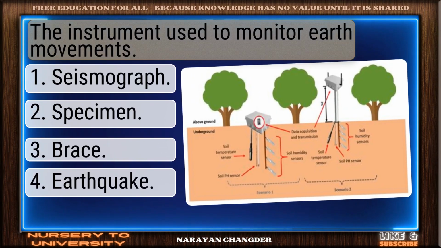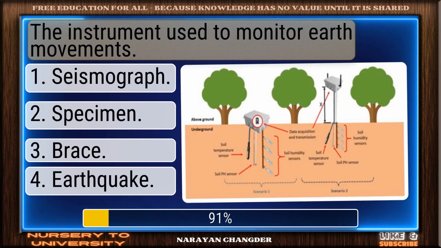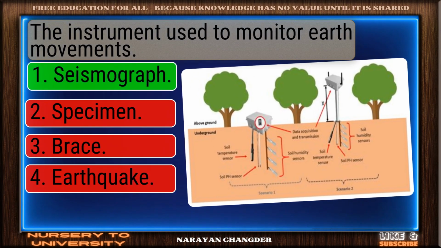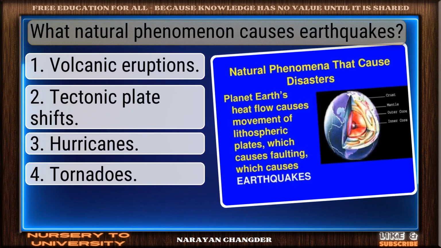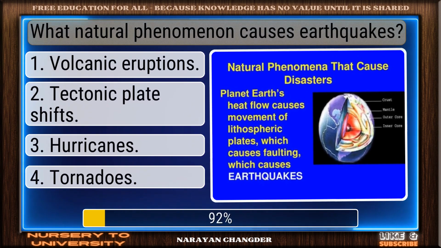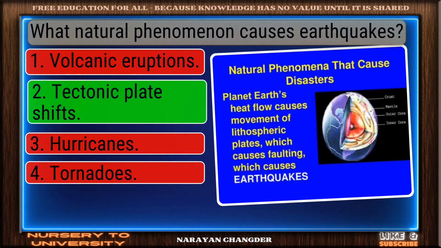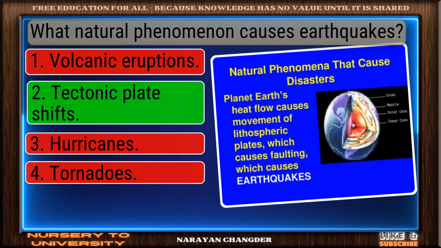The instrument used to monitor Earth movements. You chose seismograph, and it is correct. What natural phenomenon causes earthquakes? Good job. Your answer, tectonic plate shifts, works well here.